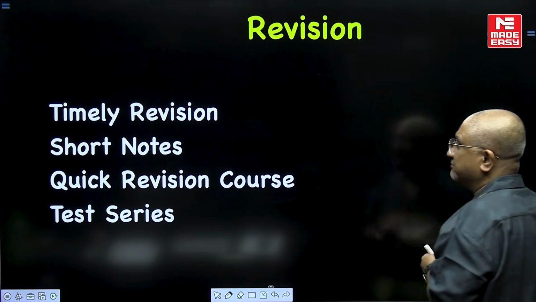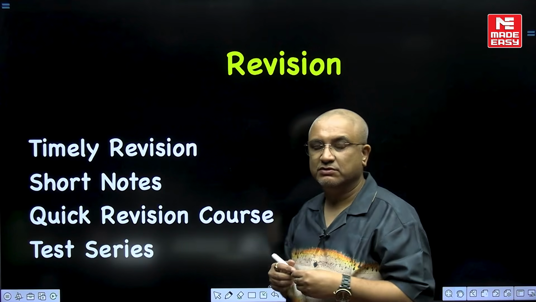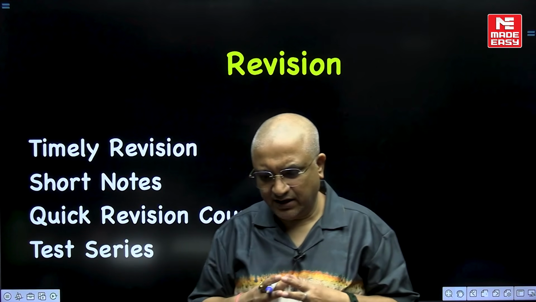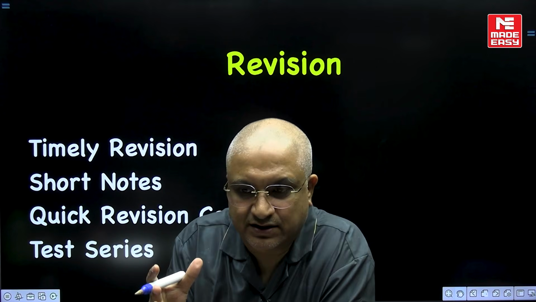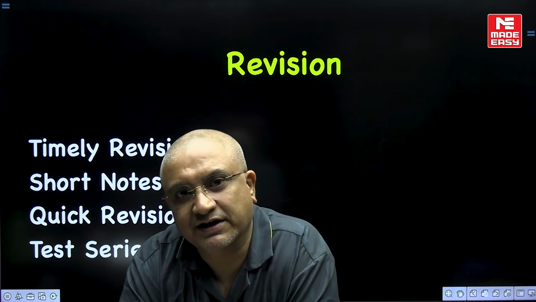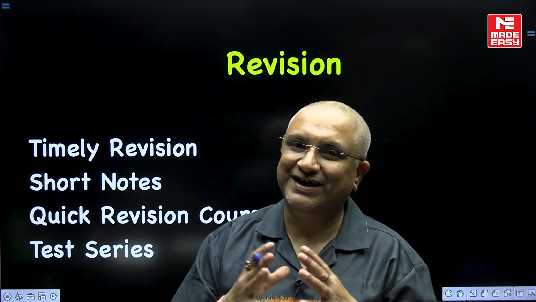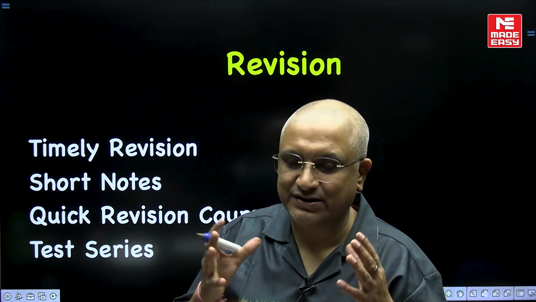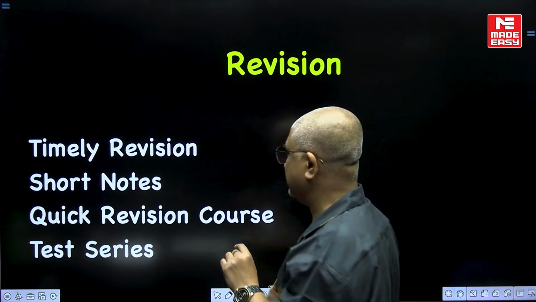Let's further build up the idea. Revision. How can we do revision? Aptitude is an easy area. Aptitude and reasoning is an easy area. In fact, the entire general aptitude section of GATE, including English, is an easy area and it can be aced easily, provided you revise the things.